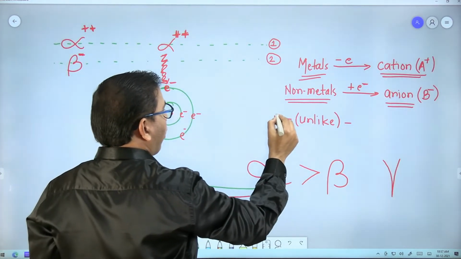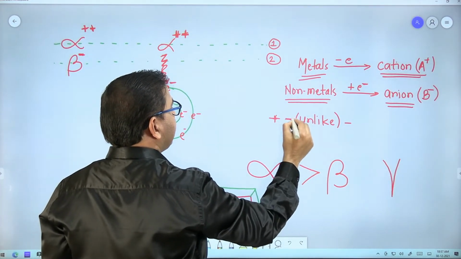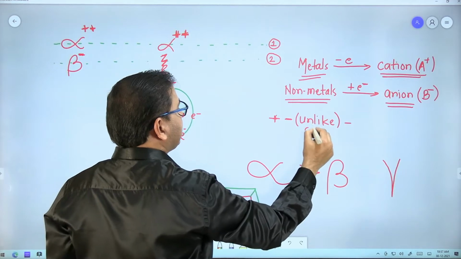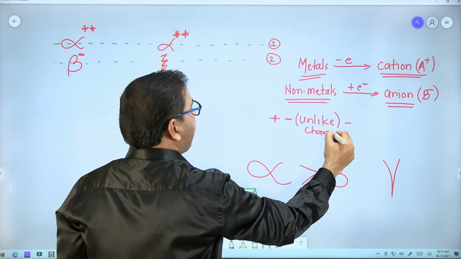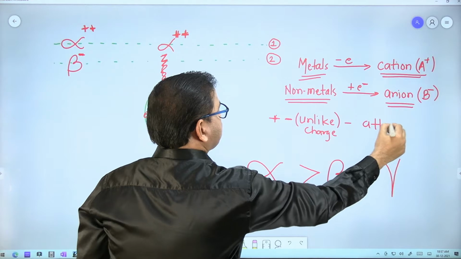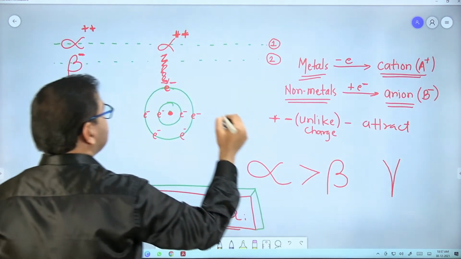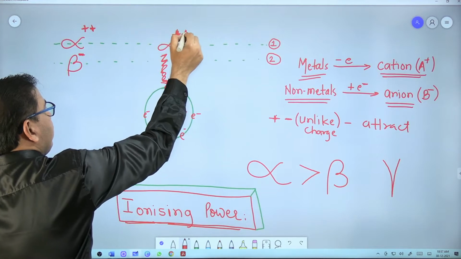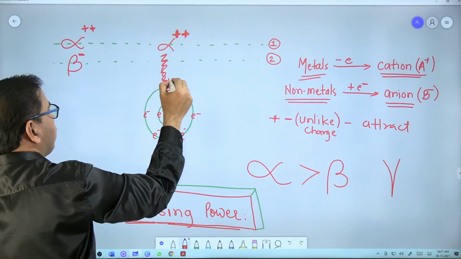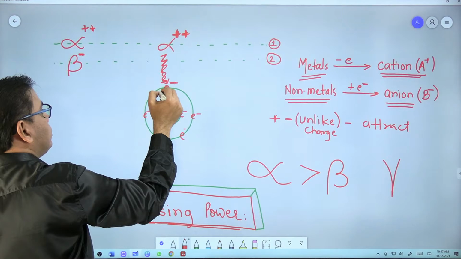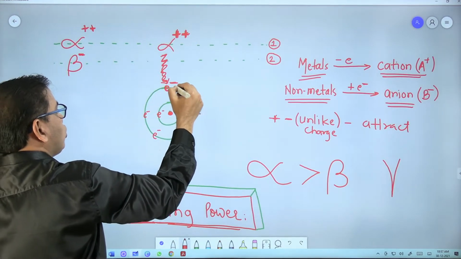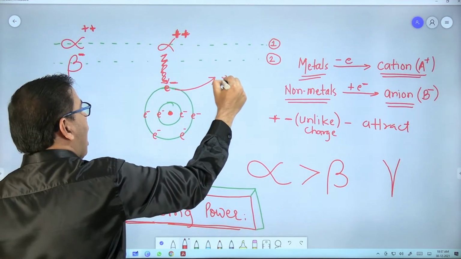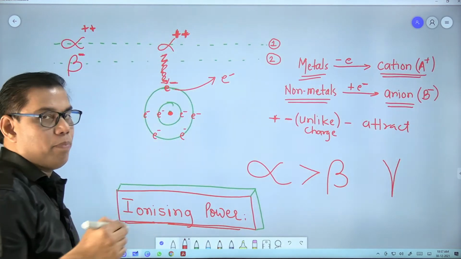We know that positive charge and negative charge, that is unlike charges, attract one another. So there is a force of attraction between the 2 positive charges of the alpha particle and the negative charge of the electron. So this electron is pulled out by the alpha particle.